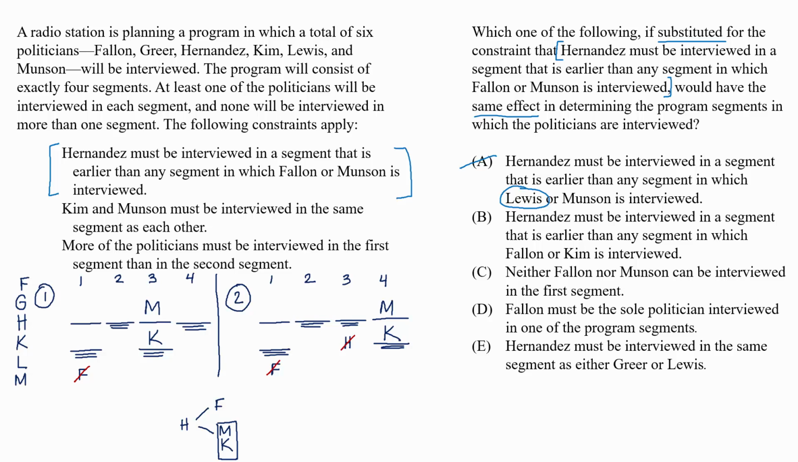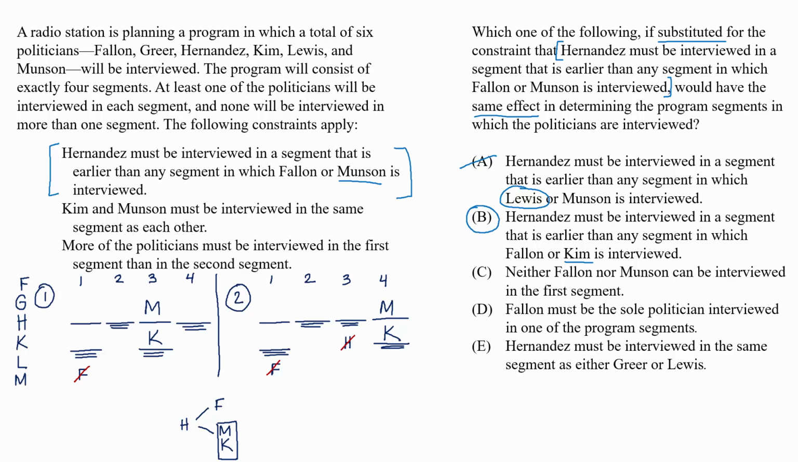B. Hernandez must be interviewed in a segment that is earlier than any segment in which Fallon or Kim is interviewed. This is our answer. This rule has the same effect as Rule 1 because we know that Munson and Kim are a pair based on Rule 2. So all this choice did was swap out Munson for Kim, which is totally fine since Munson and Kim always go together anyway.